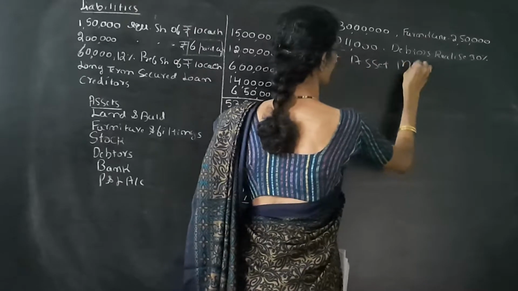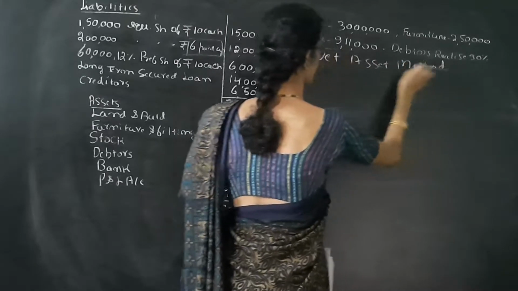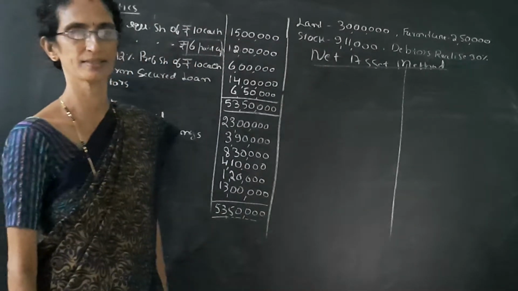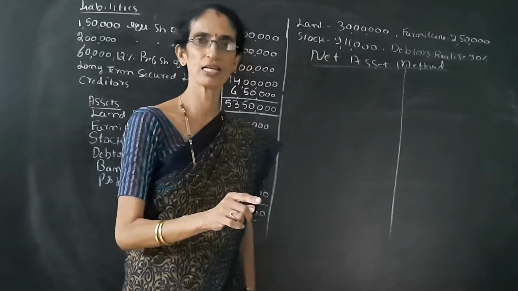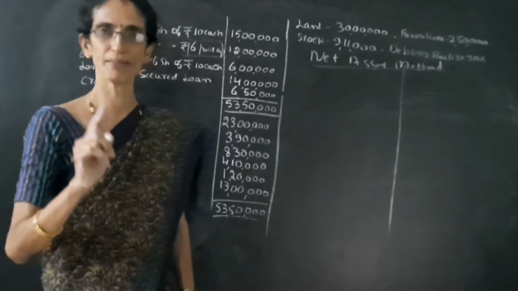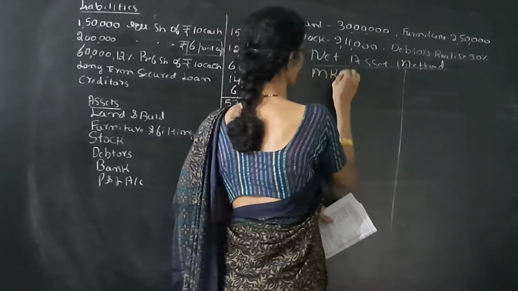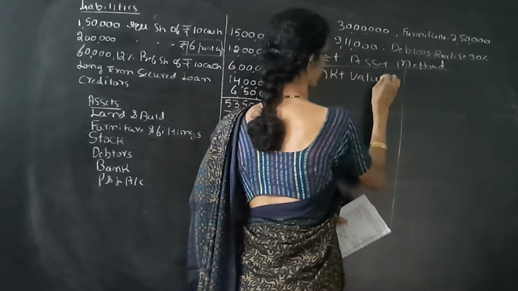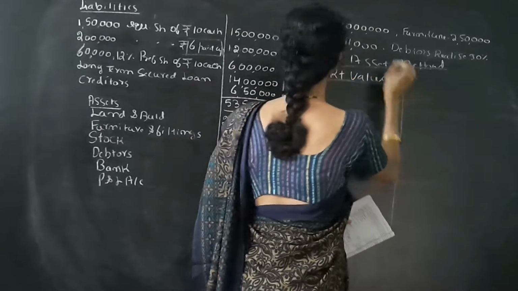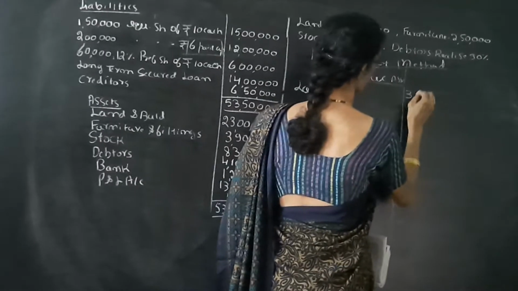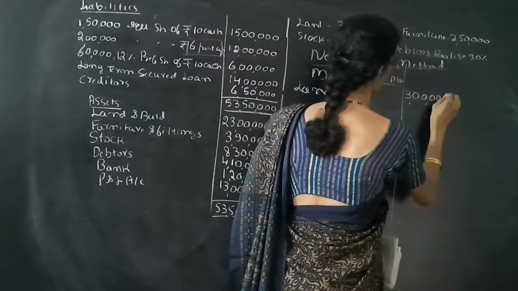Under the net asset method, first we have to see the net value of the asset, that is market value of the asset minus liabilities payable to the outsiders. Market value of assets: land is valued at 30 lakh, so we have to take land 30 lakh.